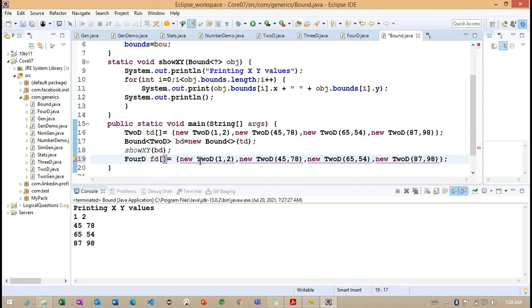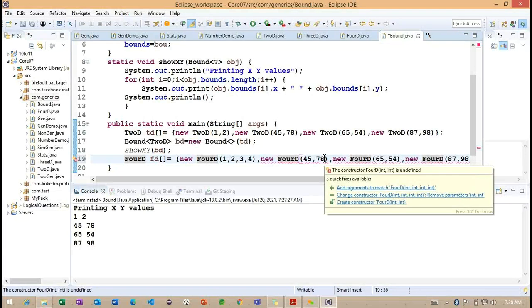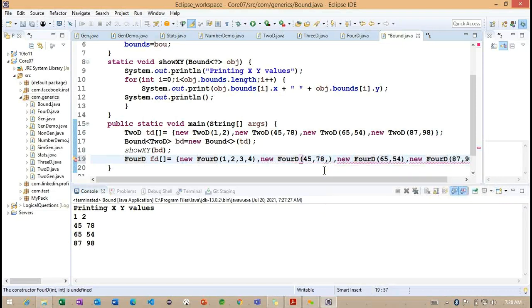If I'm going to create FD here, and 1, 2, 3, 4. Because 4D is expecting a 4-parameterized constructor here.